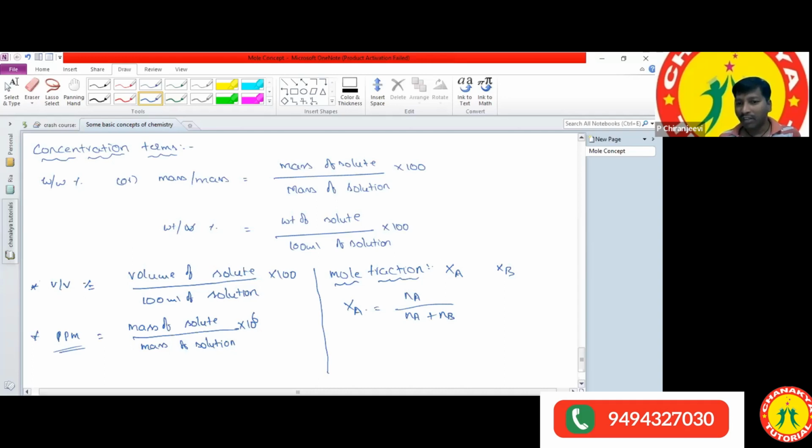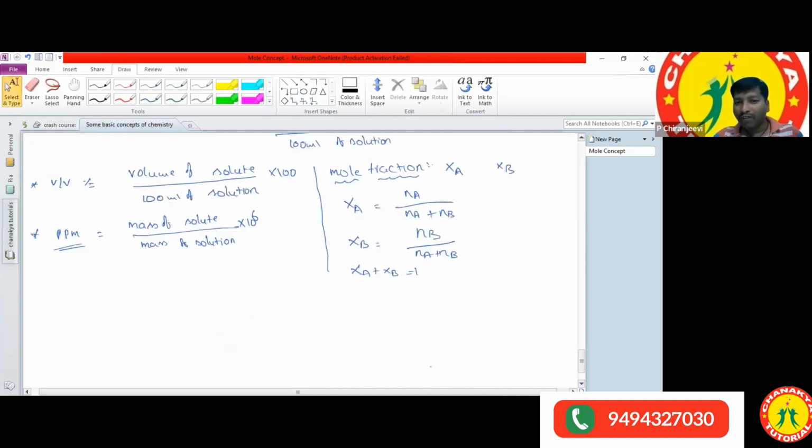For example, if they ask what is the mole fraction of xa, how can we represent it? xa is equal to Na by Na plus Nb, and xb is equal to Nb by Na plus Nb. According to that, xa plus xb is equal to 1. So if you know the mole fraction of one component, by using that we can calculate the mole fraction of the other component.